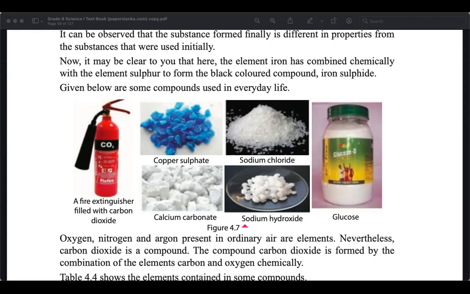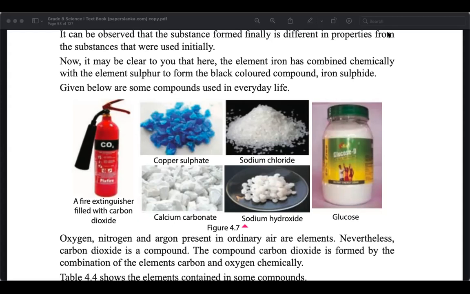Zinc will react with sulfuric acid. And what will be created? Sulfuric acid is 2 hydrogen, sulfur and oxygen. So that will react with zinc and it will create zinc sulfate, and it will create hydrogen.